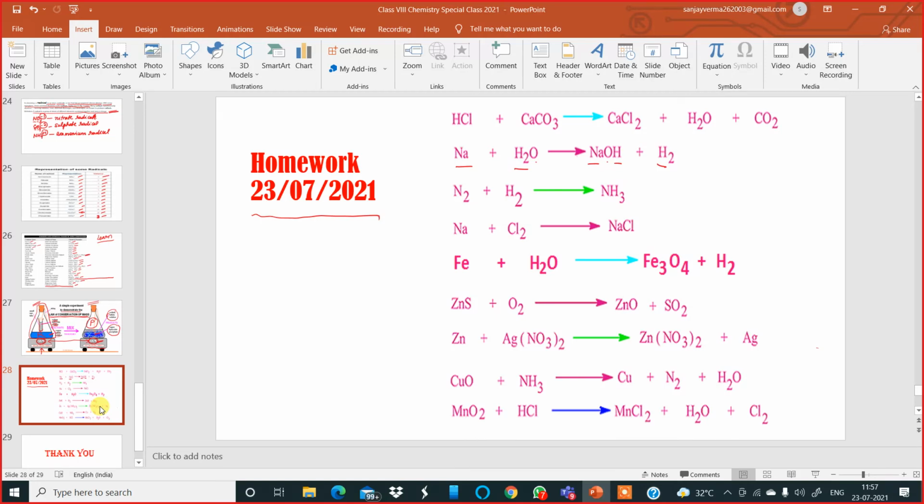If I put over here 2 in front of sodium hydroxide, sodium has become 2, so I'll put 2 here also. Now oxygen has become 2, so I have to put 2 here also. Now check hydrogen. Hydrogen has become 4, so hydrogen is 2 plus 2, that is 4. Now the equation is balanced. Are you getting it? This method of balancing is called balancing by hit and trial method.